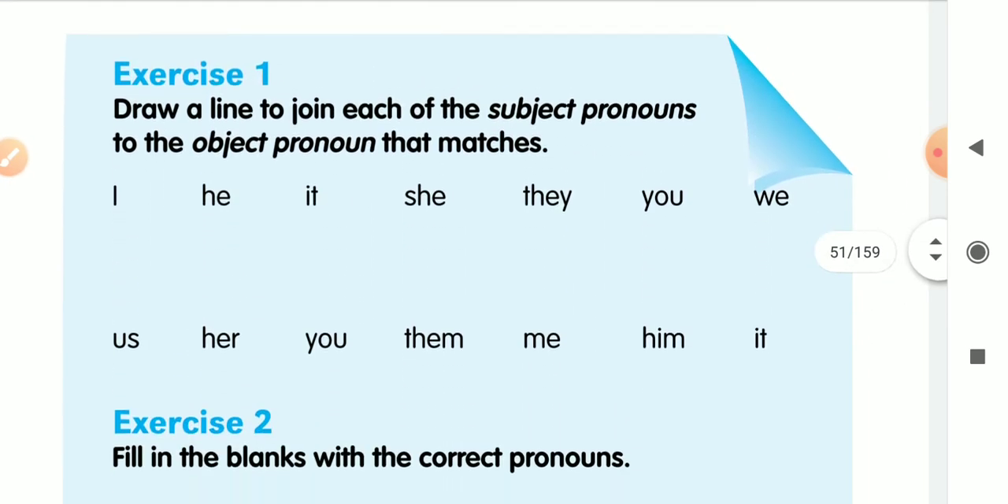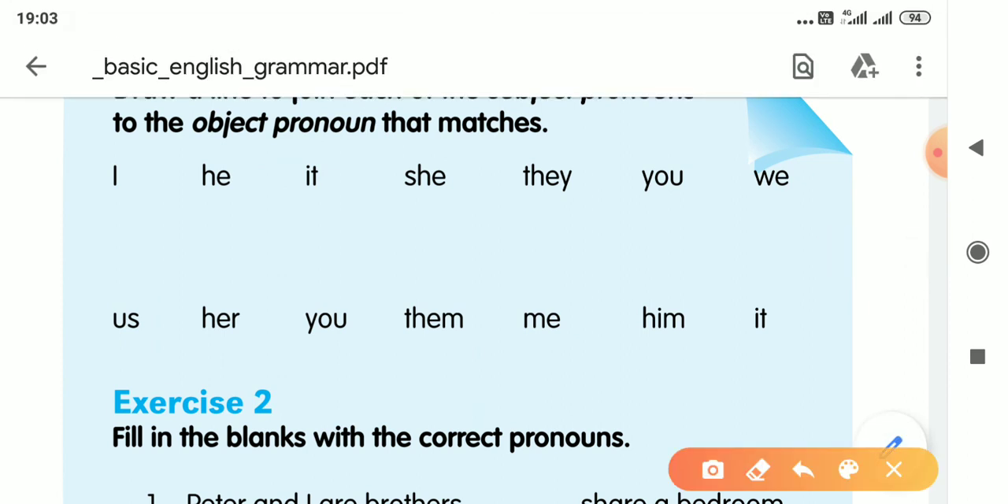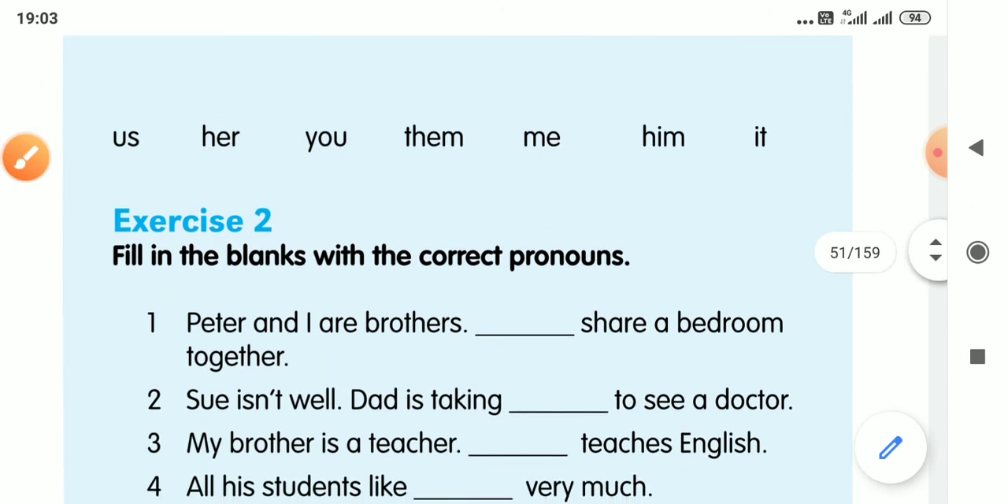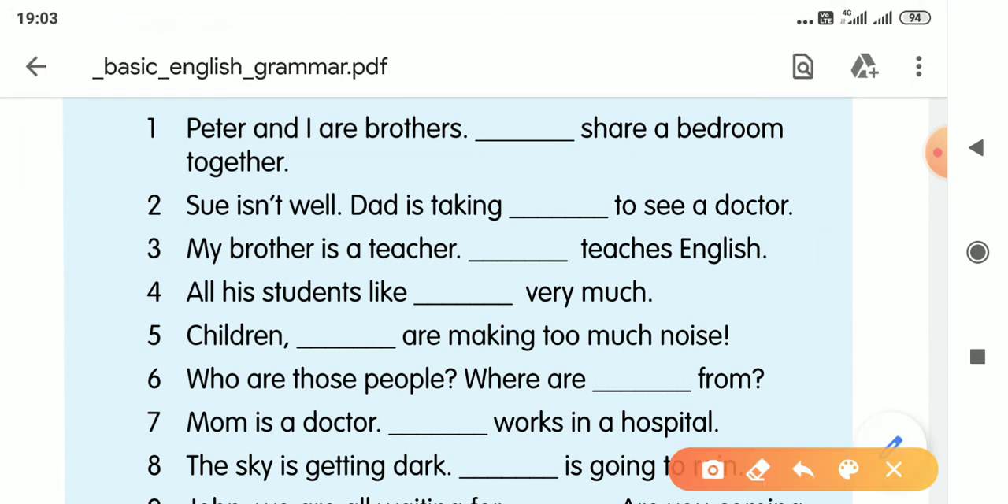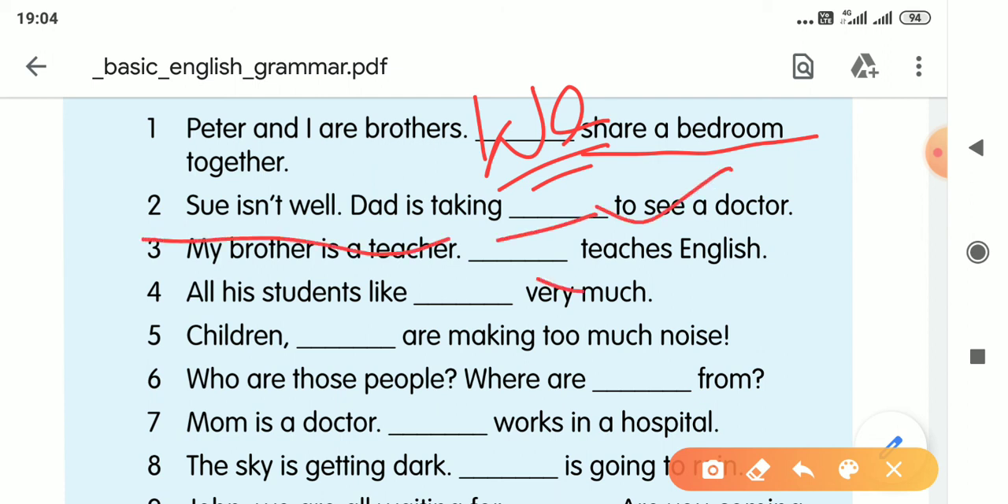So these are your types of pronoun. Here for your practice, just see, fill in the blanks with correct pronouns. Peter and I are brothers. So we share a bedroom together. So here in the first one I just tell you, you can fill yourself. So you just take the screenshot of this exercise and do yourself, practice yourself.